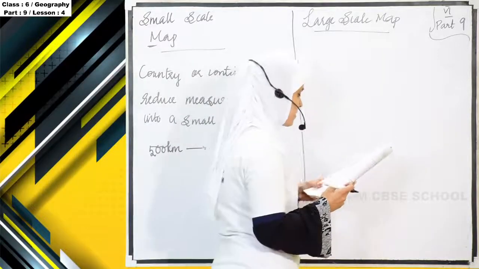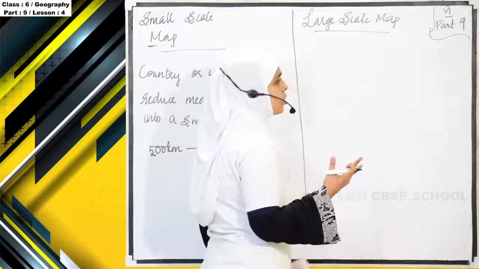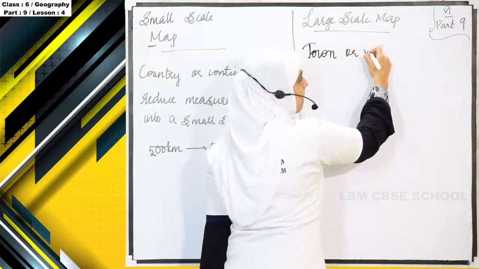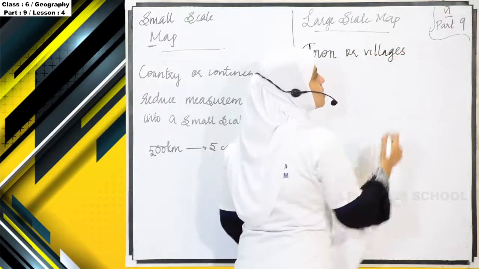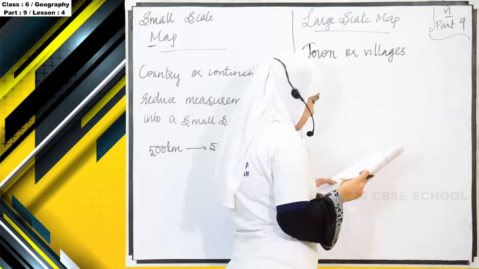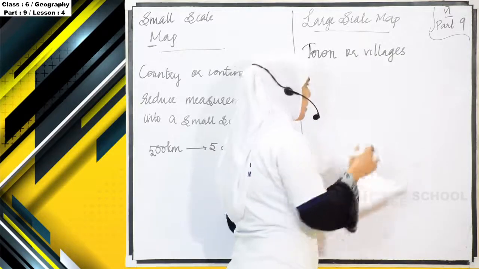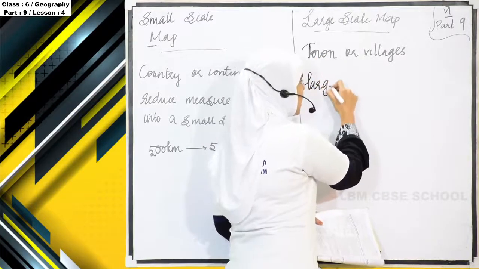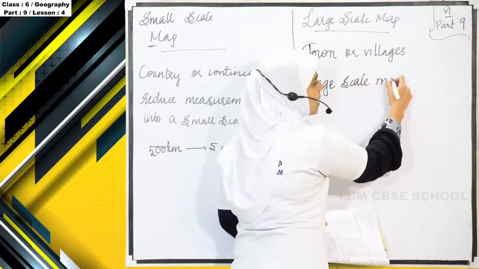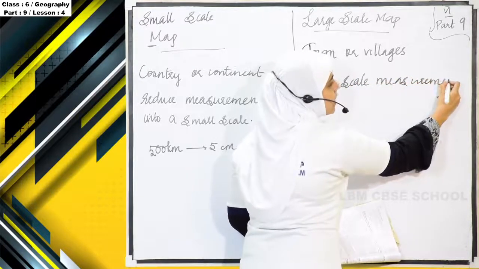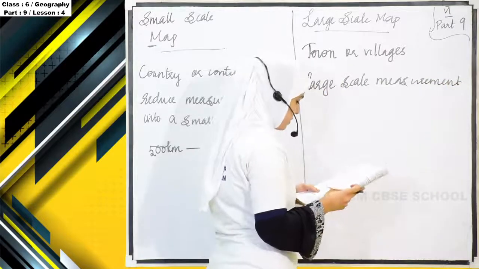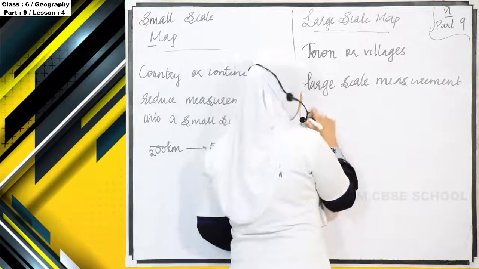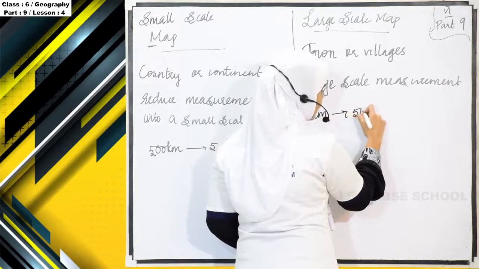And large scale map is, we want to draw about some smaller areas like towns or villages. Okay, so how the scale will be taken? We use a large scale. So maps drawn using a large scale measurement is termed as large scale map. Here what will happen? For example, 5 centimeter on the map shows 500 meters on the ground. 5 centimeter is 500 meter.